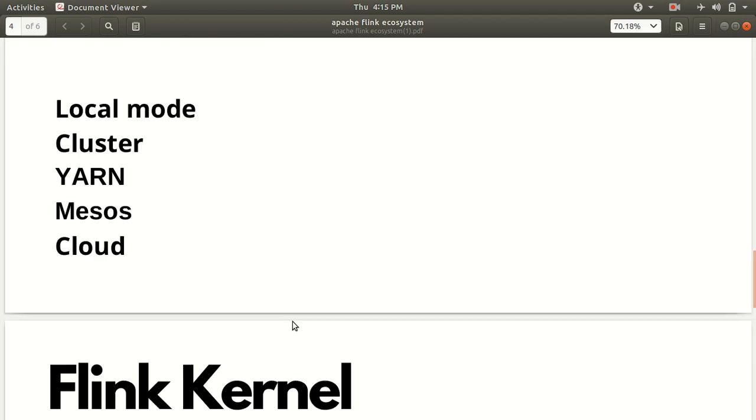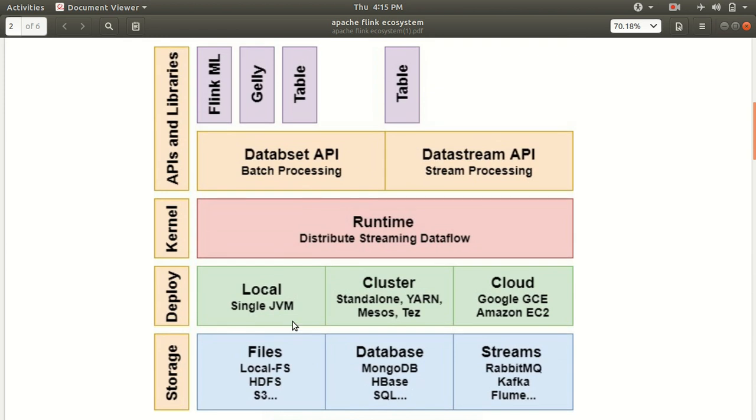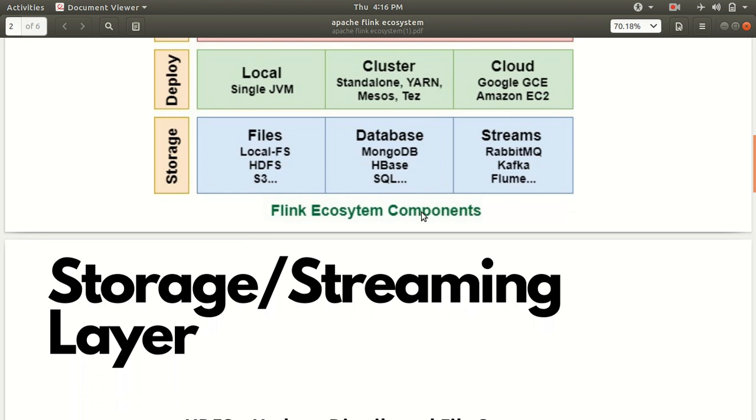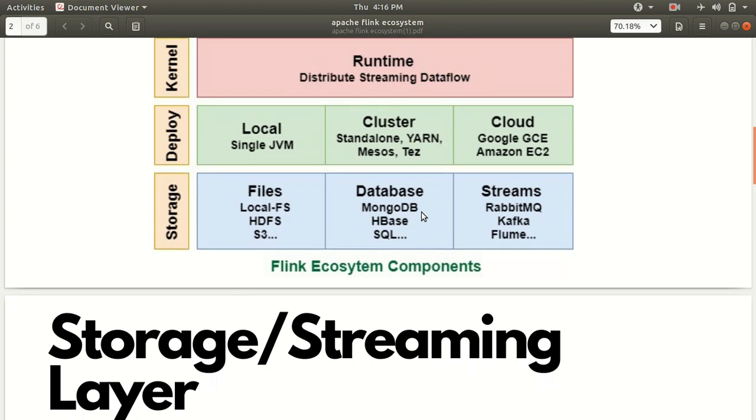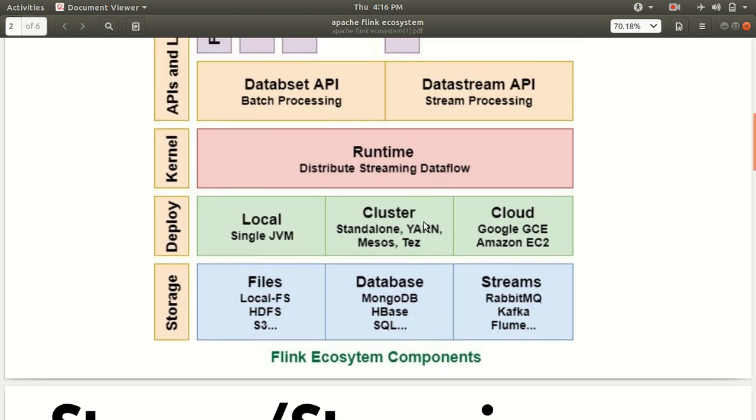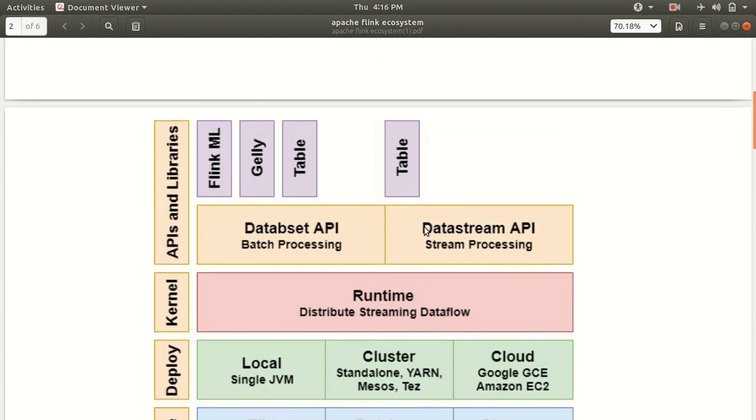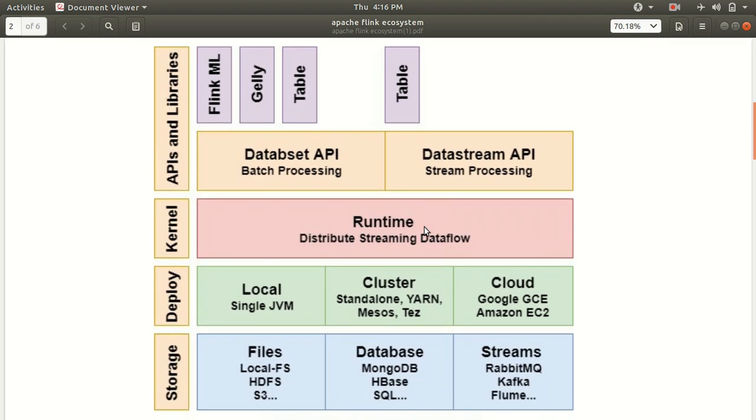Just to summarize this video, let's come back to the original picture which I showed at the very start of this video. We have different layers available: storage, deployment, kernel. Then we have APIs and libraries, in which we have Flink ML, Gelly, and the table API. Then we have the dataset or data stream API. So we have multiple options available through which we can deploy Apache Flink, store the data related to it, or use different APIs for batch processing or stream processing. I hope you have understood the Apache Flink ecosystem from this video.